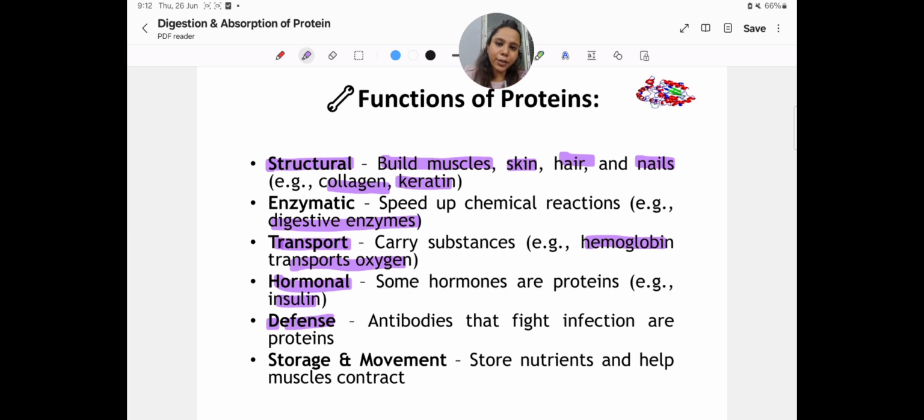So we have contractile proteins. Because of them we can contract, like finger movements and every type of muscle movement, contraction and relaxation. It happens because we have contractile proteins.